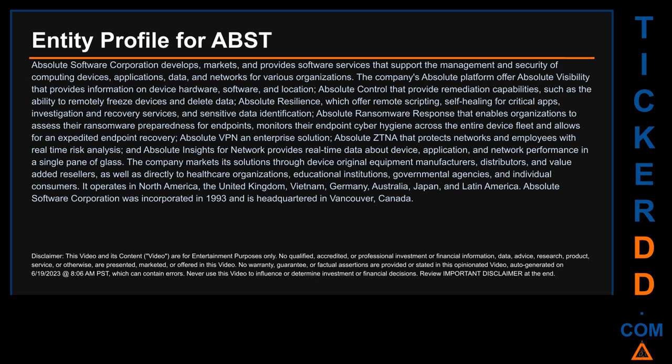The company markets its solutions through device original equipment manufacturers, distributors, and value-added resellers, as well as directly to healthcare organizations, educational institutions, governmental agencies, and individual consumers. It operates in North America, the United Kingdom, Vietnam, Germany, Australia, Japan, and Latin America. Absolute Software Corporation was incorporated in 1993 and is headquartered in Vancouver, Canada.